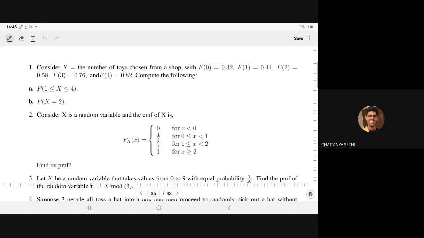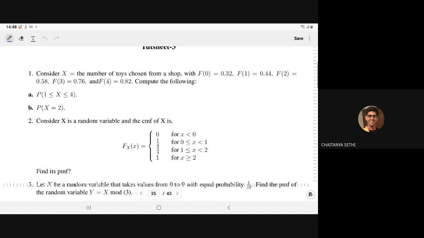Now, whatever the requirement of the concept that I try to explain here, consider X equal to the number of toys chosen from the shop, with F(0) equal to 0.32, F(1) equal to 0.44, F(2) equal to 0.58, F(3) equal to 0.76, and F(4) equal to 0.82. So actually what is happening here?